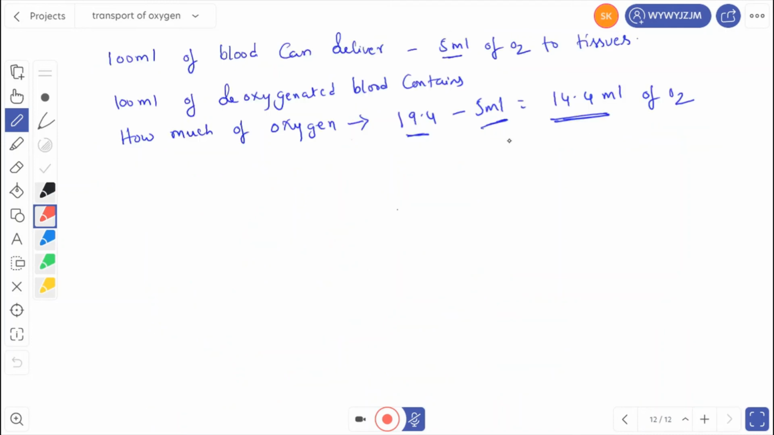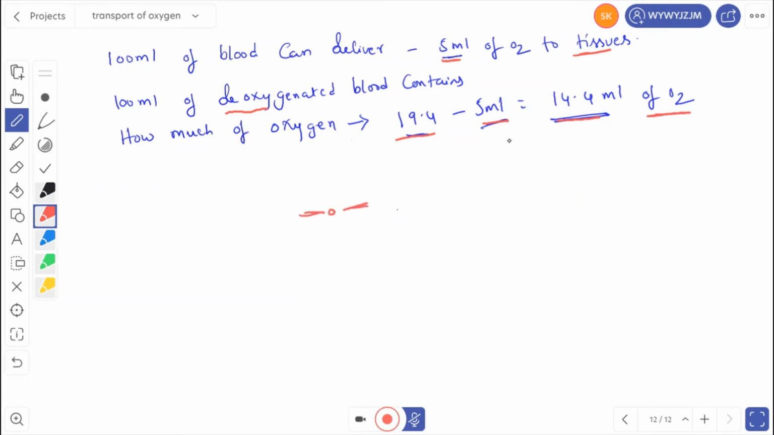Then 100 ml of blood can deliver 5 ml of oxygen to tissues. When 5 ml of oxygen is given to the tissues, how much oxygen is present in the blood? 100 ml of deoxygenated blood contains 19.4 minus 5, that equals 14.4 ml of oxygen. So this completes transport of oxygen.